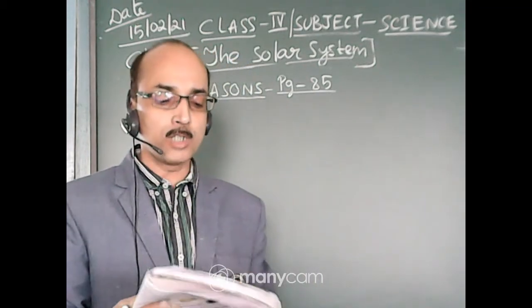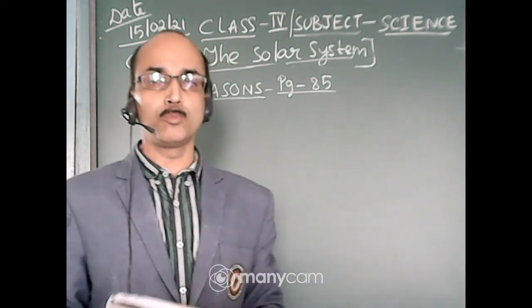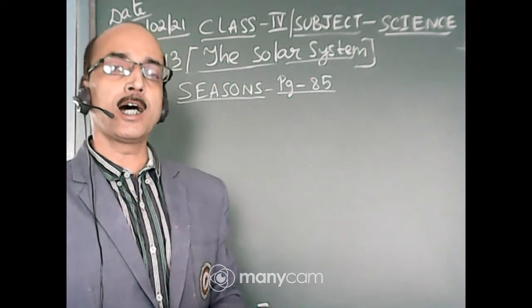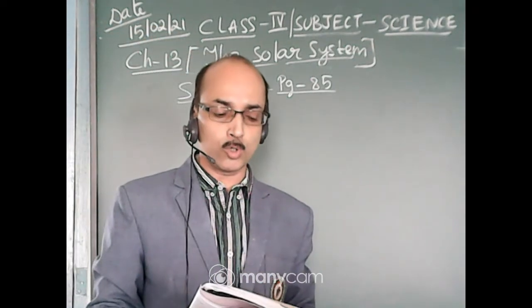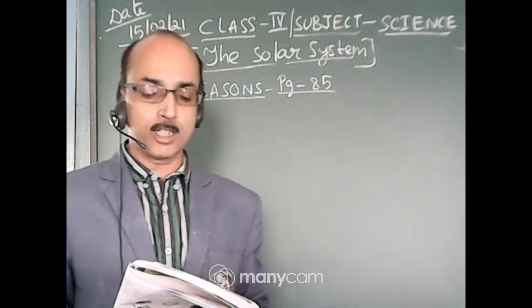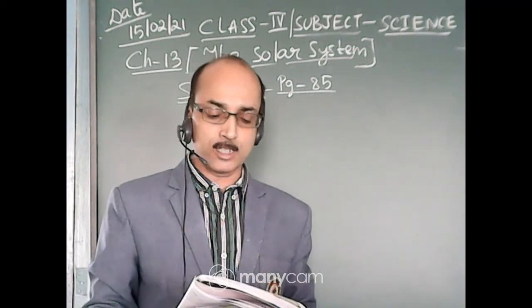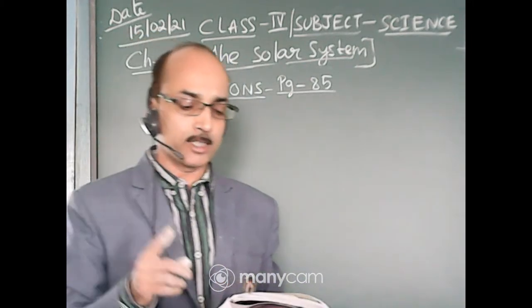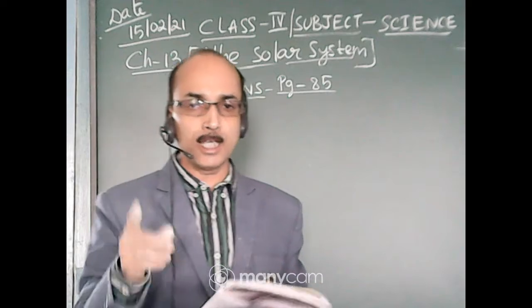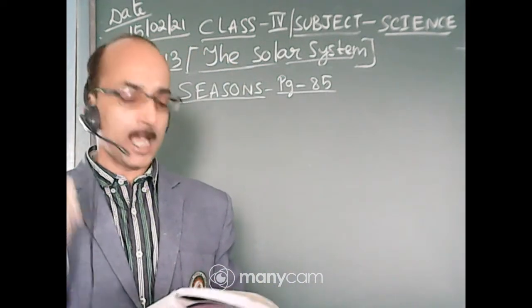Then we have also learned from page number 84 the movement of the earth. The earth has two movements, namely rotation and revolution. The spinning of the earth on its own axis is called rotation. The earth completes one rotation in 24 hours. It is called the solar day, and this rotation causes day and night.